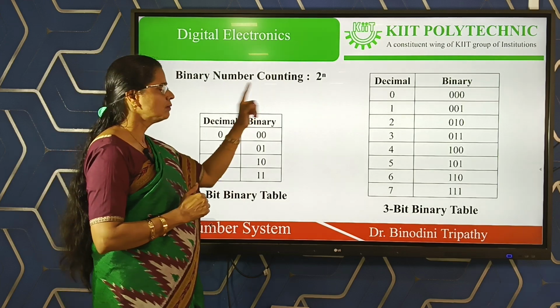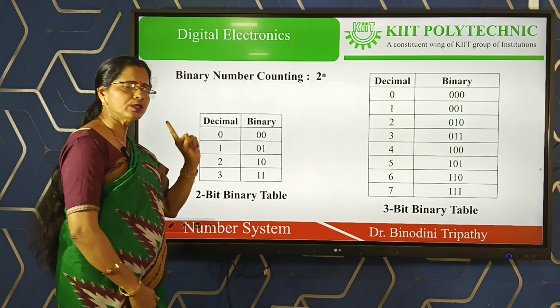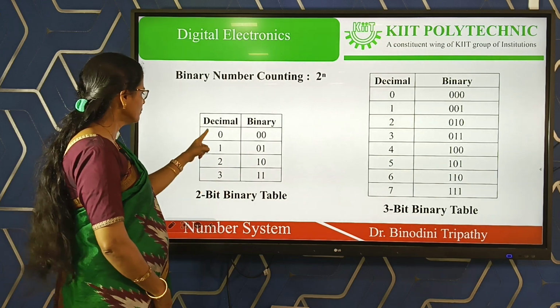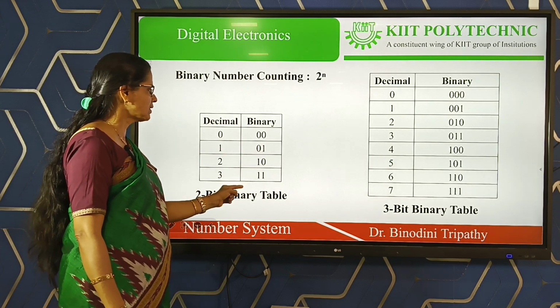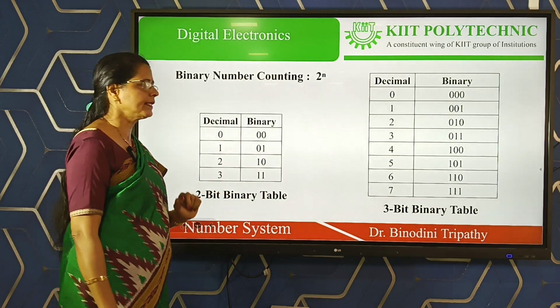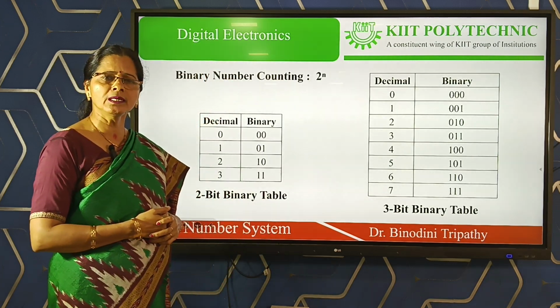Then here 2-bit means 2 to the power 2 equal to 4. The 4 numbers we can write in 2-bit, starting from 0 to 3 in decimal, and in binary 00, 01, 10, 11. This is the 2-bit. Similarly, suppose we want to write our binary number in 3-bit.